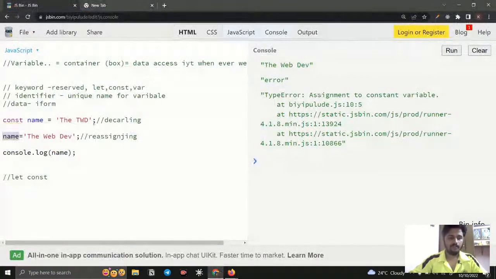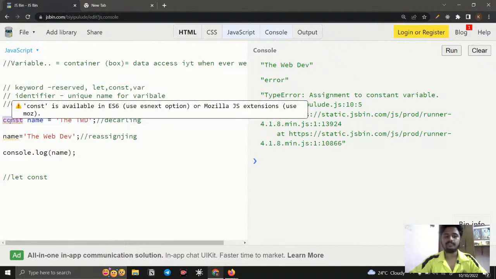I will give a sum up. So a variable is a container and we can store data. Keyword is necessary, identifier is necessary, data is necessary. So a keyword is a reserved word. Why I say reserved words: these words are only used for their own purpose only. For example, const is used to declare a variable, let is used to declare a variable.